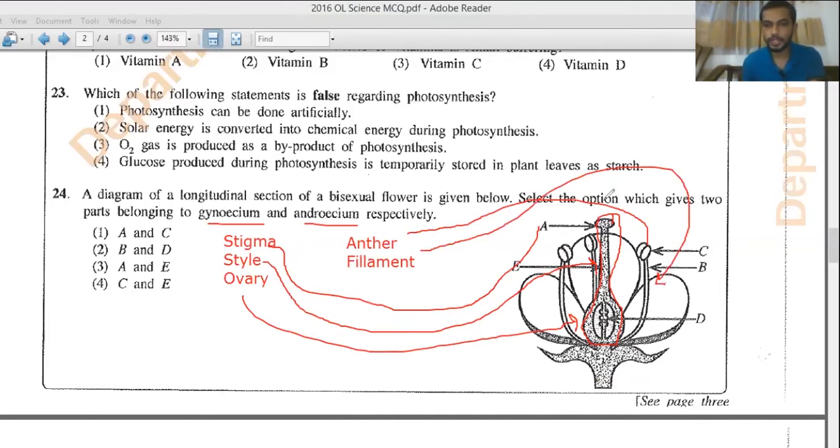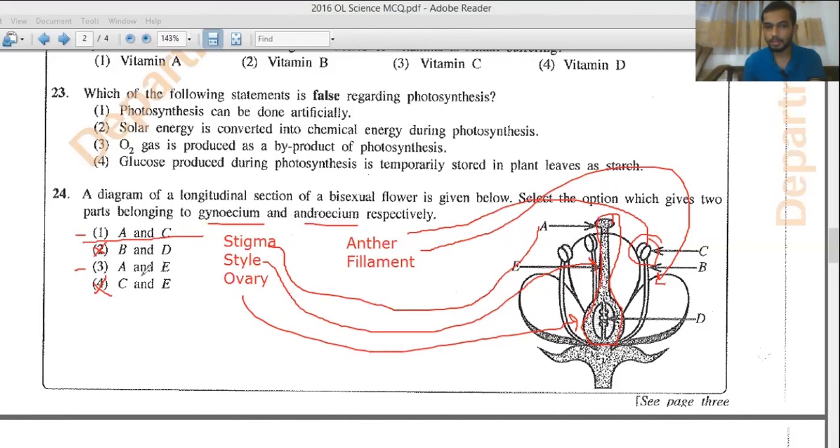So you have to check what is gynoecium and what is androecium respectively. Gynoecium means it should be either A, E or D. So answer number 2 and answer number 4 can be eliminated. From that, see A and C. C is a part of the androecium, that is the anther. So the first one will be the answer.